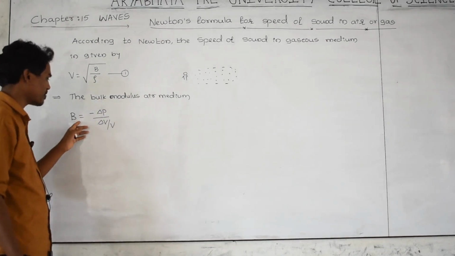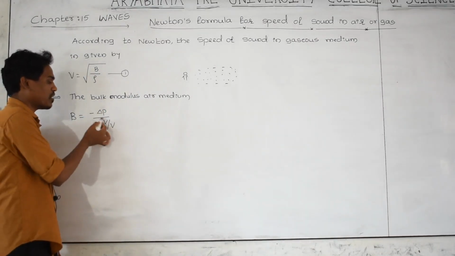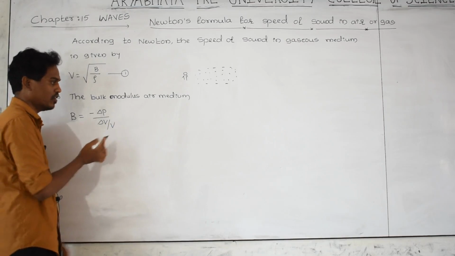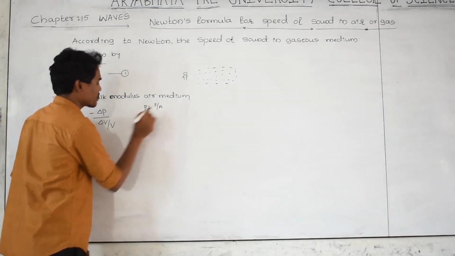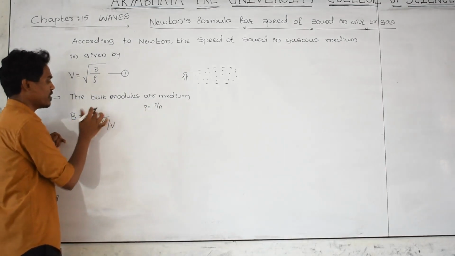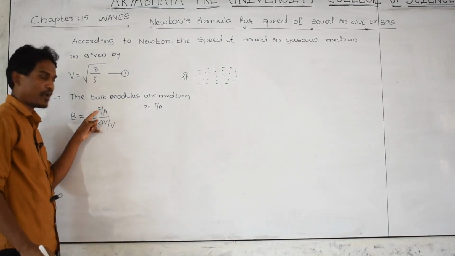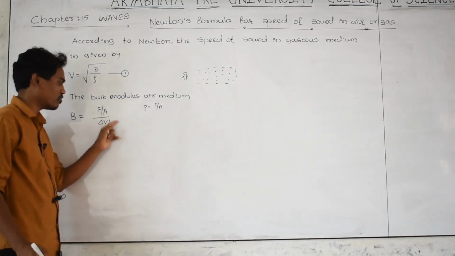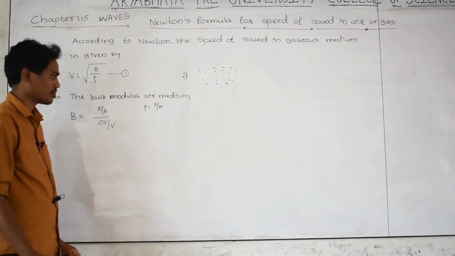The bulk modulus can be found by using the formula volume stress divided by volume strain. We know very well pressure is force per unit area. This is volume stress and this is volume strain.